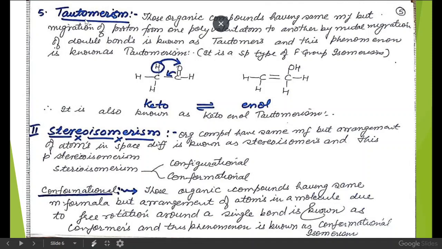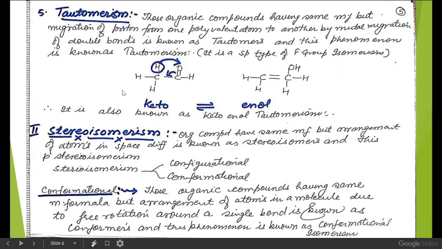Next type of isomerism is tautomerism. It is a special type of functional group isomerism having the same molecular formula, but with migration of a proton from one polyvalent atom to another by the mutual migration of a double bond. These are known as tautomers, and this phenomenon is known as tautomerism.